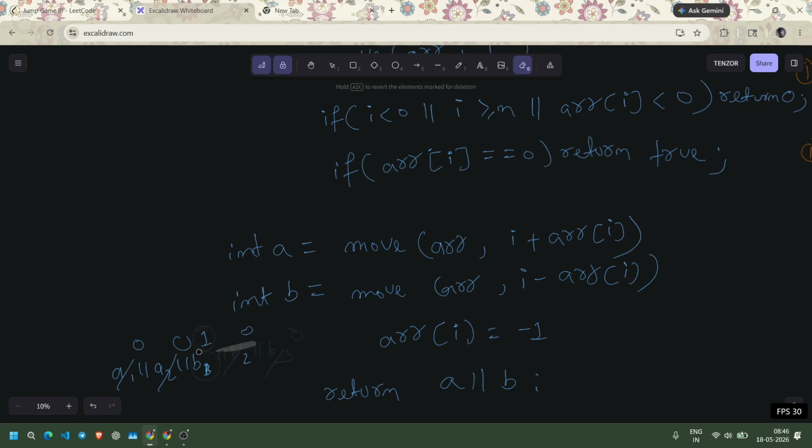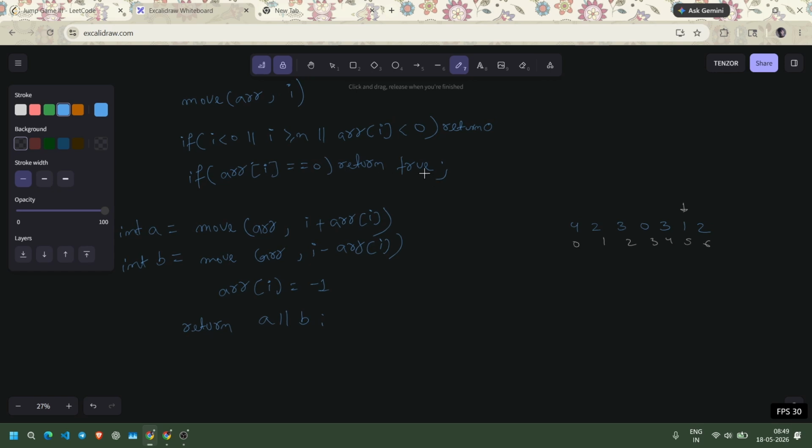So let's try to run this code. So here's the code and let's try to run this. So first, what we're going to do is start from index 5.